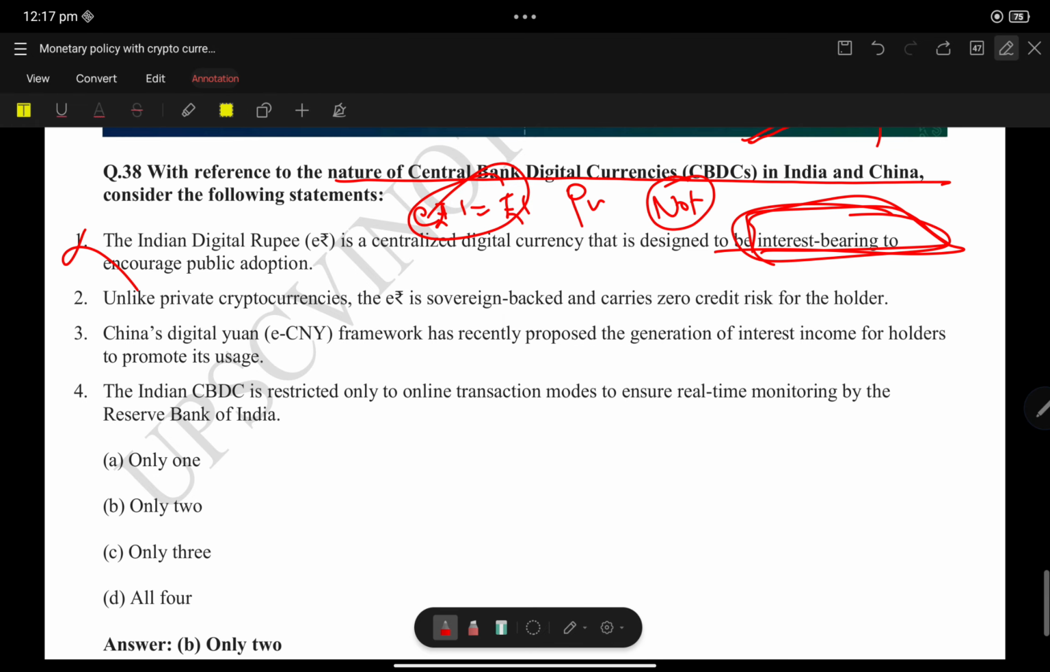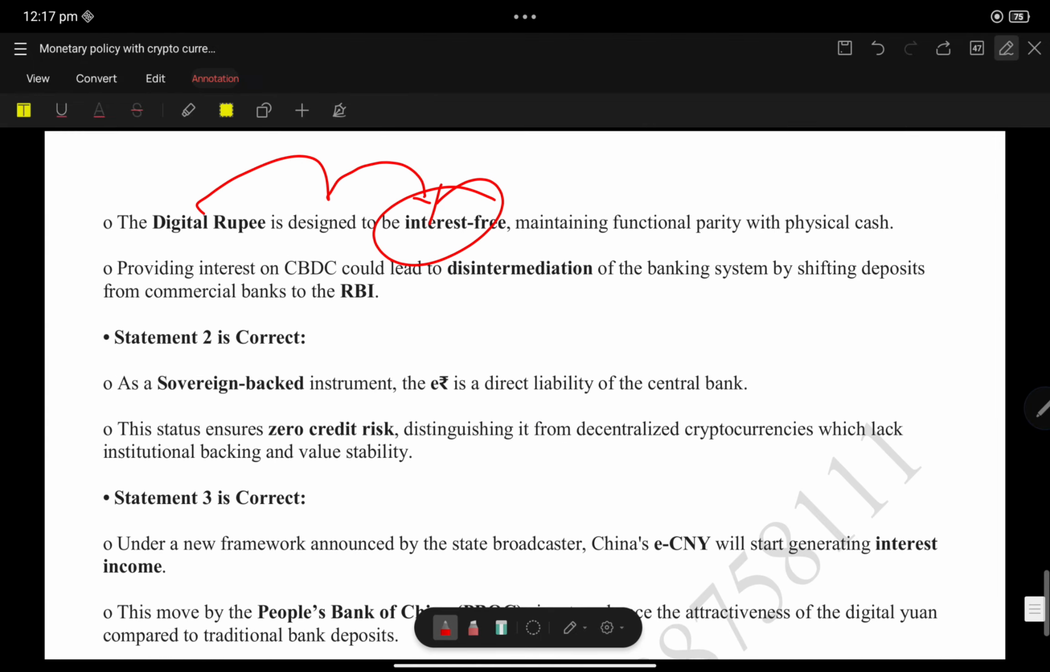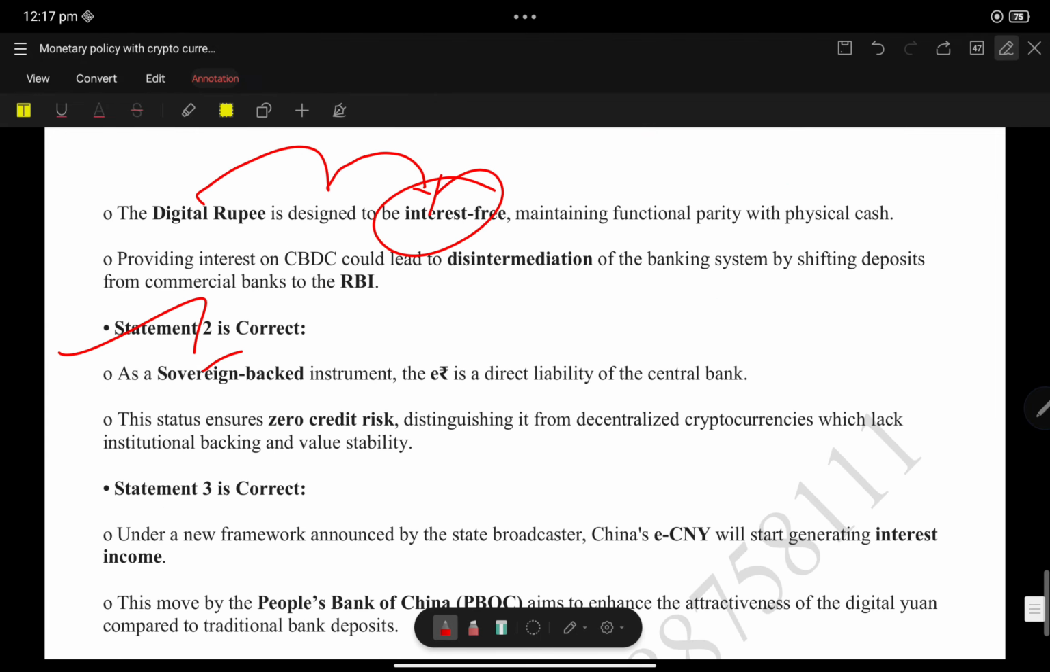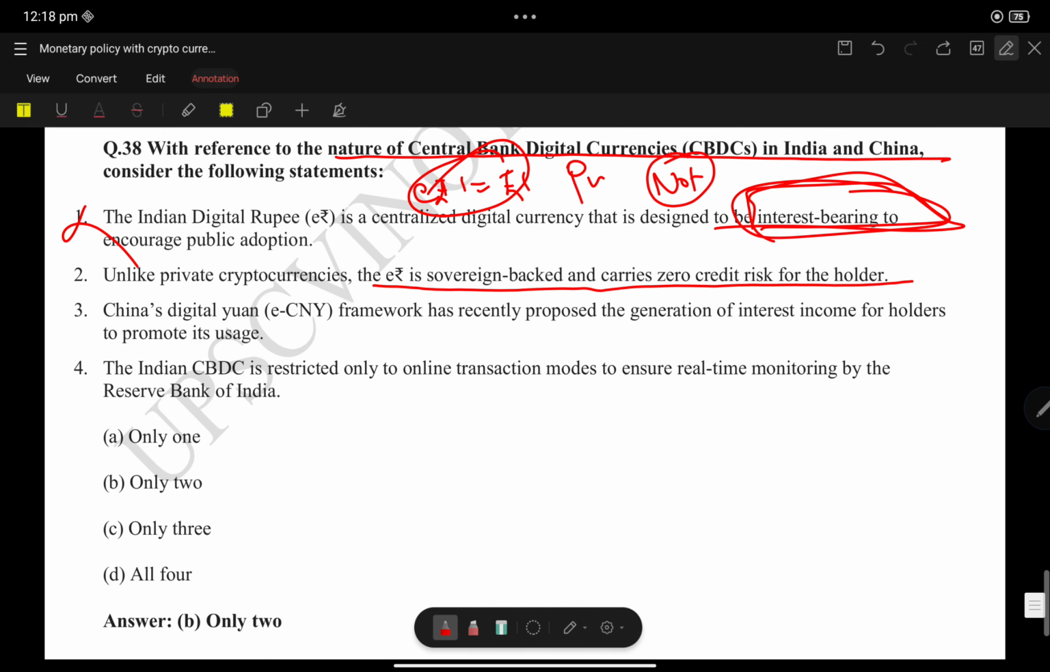Unlike private cryptocurrency, e-rupee is sovereign backed and carries zero credit risk for the holders. See, statement 2 is correct. It is a sovereign backed instrument and directly liable to the central bank. The status ensures zero credit risk. Yes, it is zero credit risk. So statement 2 is correct.